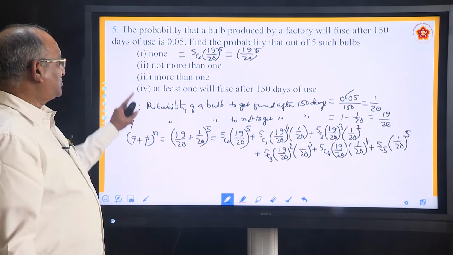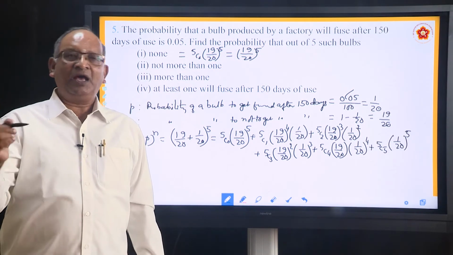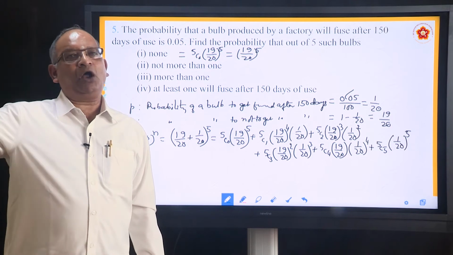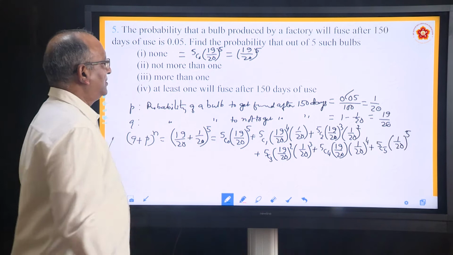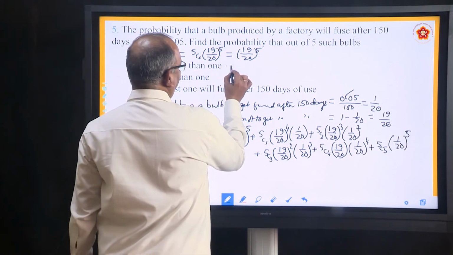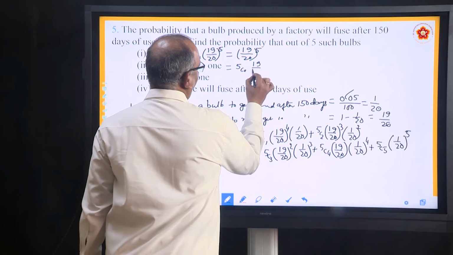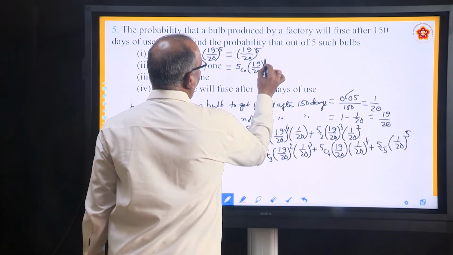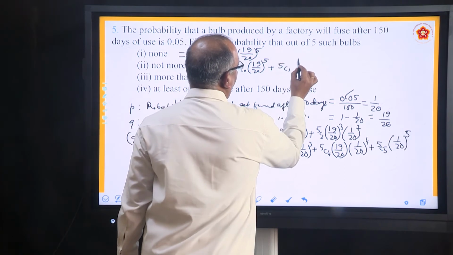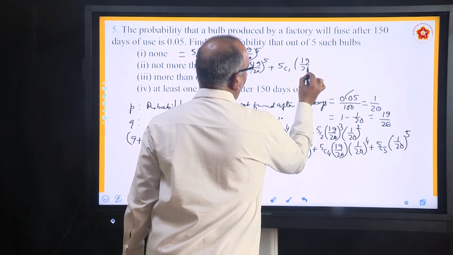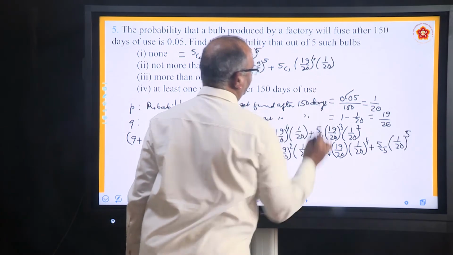Come to the second question. Not more than 1 means 1 can get fused or none can get fused, but not more than 1. So, it is basically the sum of the first two terms: 5C0 (19 by 20) to the power 5 plus 5C1 (19 by 20) to the power 4 into 1 by 20.